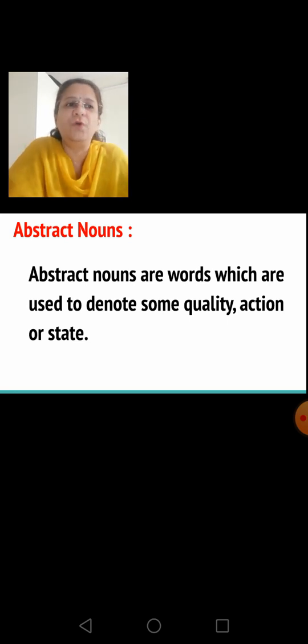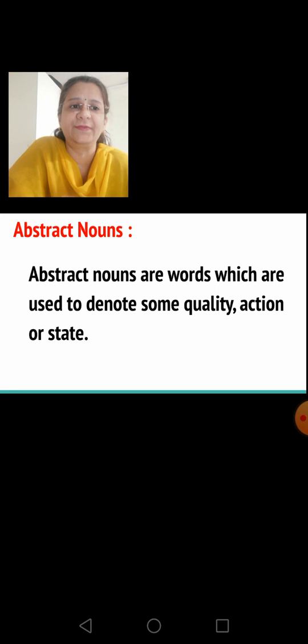You all have already learned abstract nouns, so let's revise once more what abstract nouns are. Abstract nouns are words which are used to denote some quality, action or state. Abstract nouns can denote a quality like goodness, kindness and beauty.